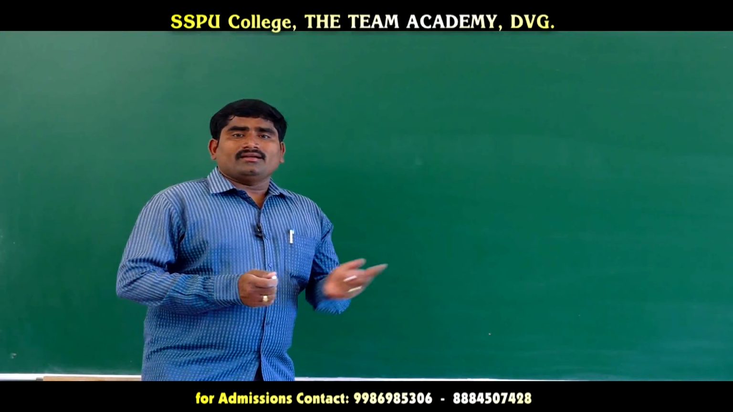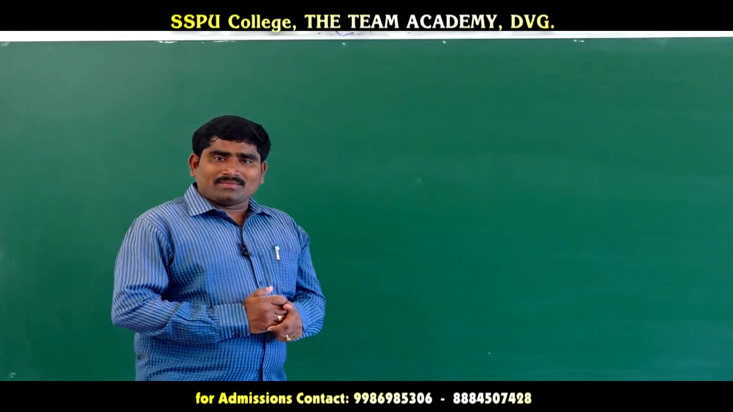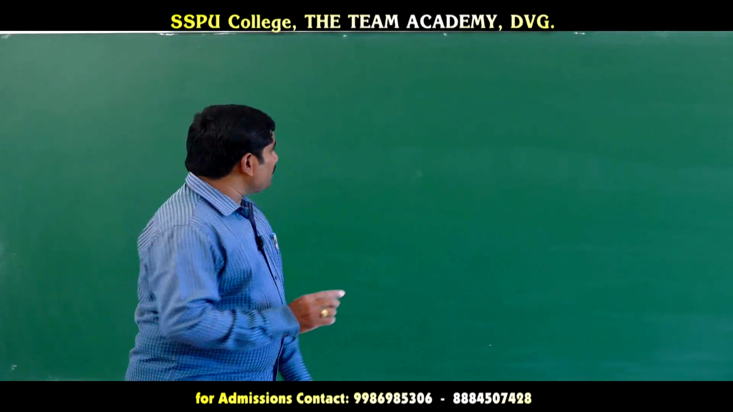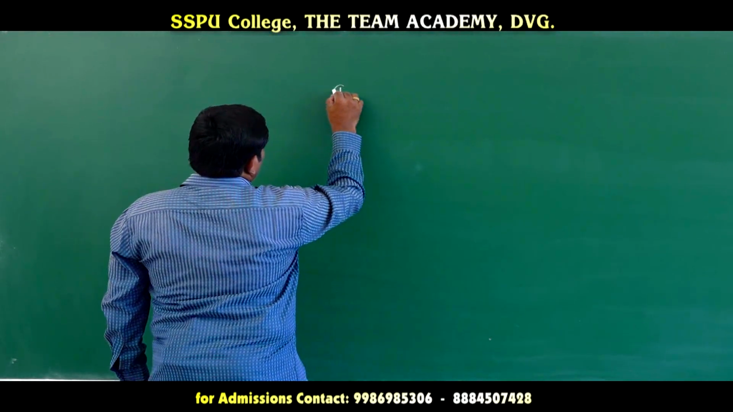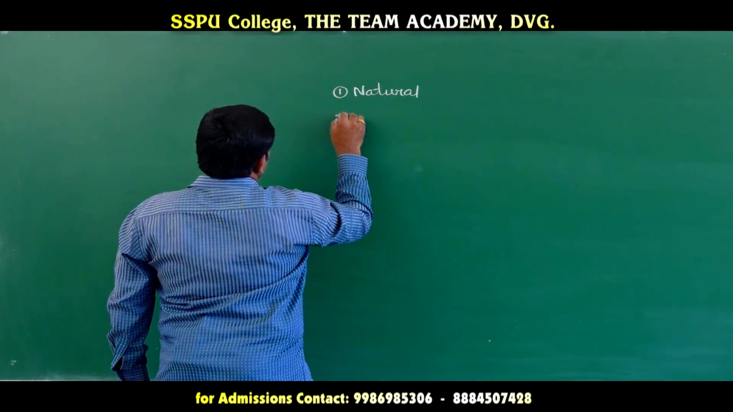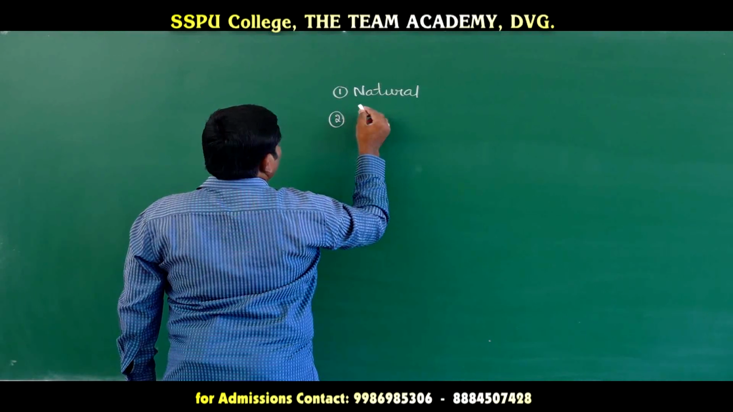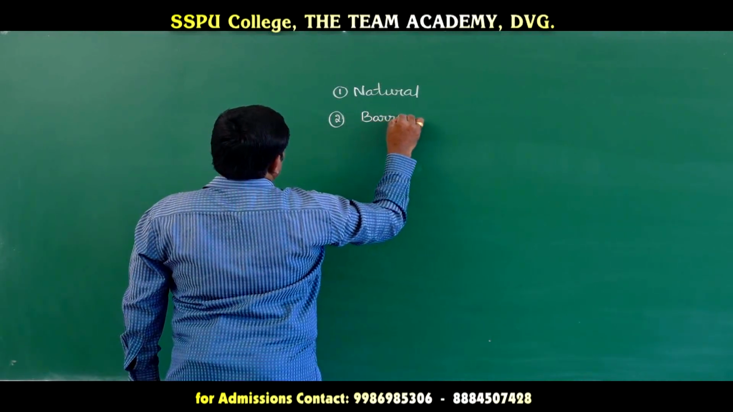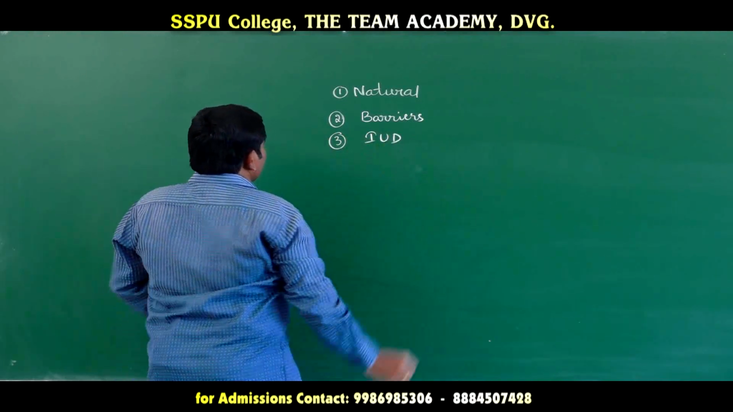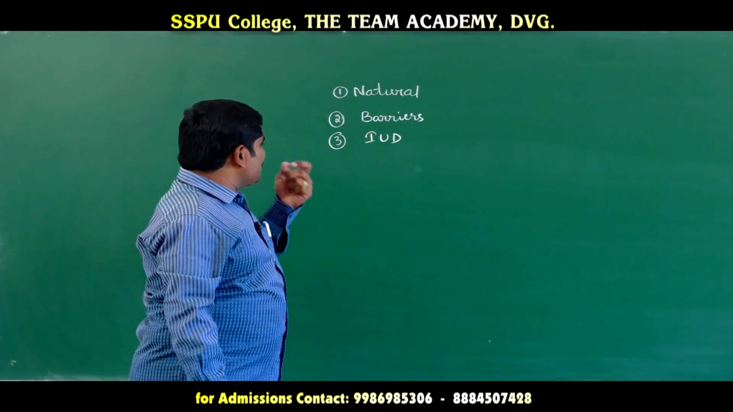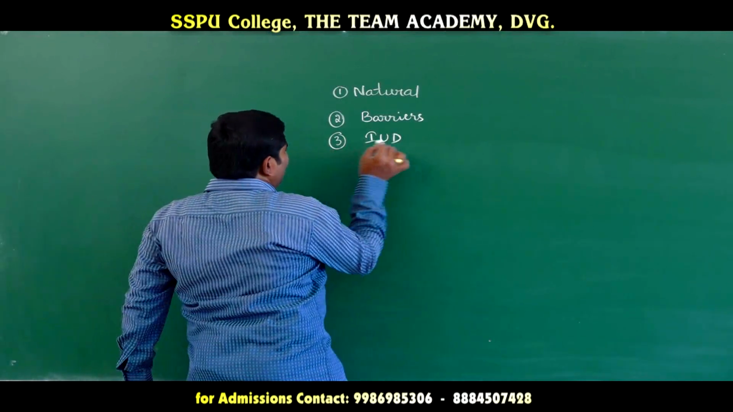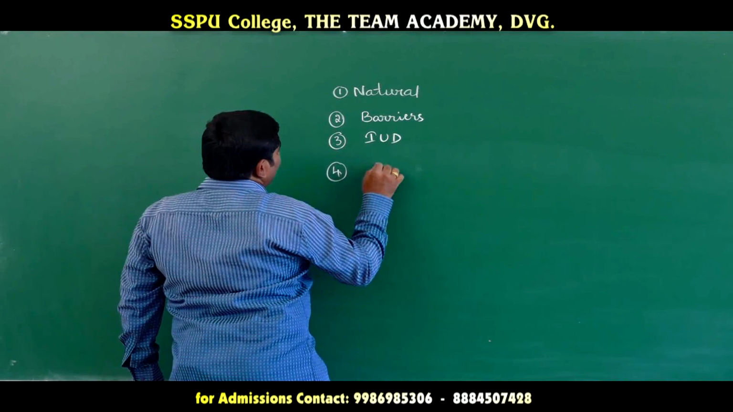Welcome back. In the last class, we discussed contraceptive methods. We discussed three of them. The first one is natural methods, the second one is barrier methods, and the third one is IUDs, intrauterine devices. About these three we have discussed, and the fourth one is implants.